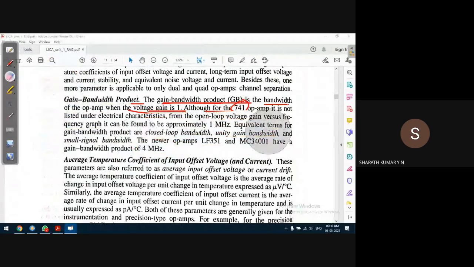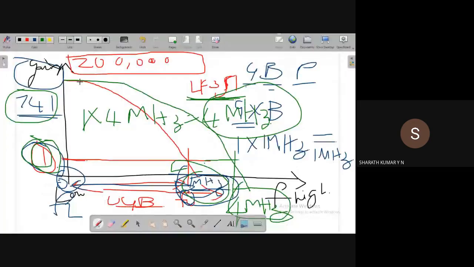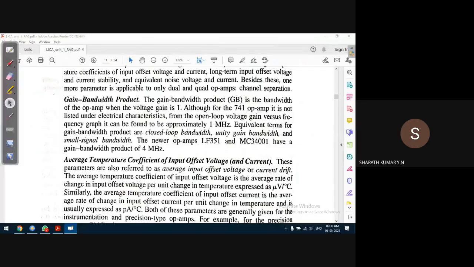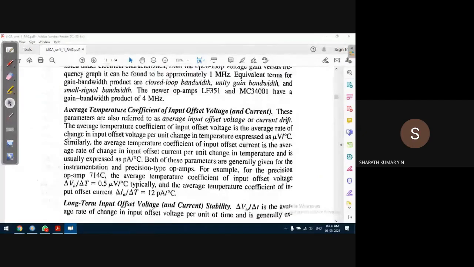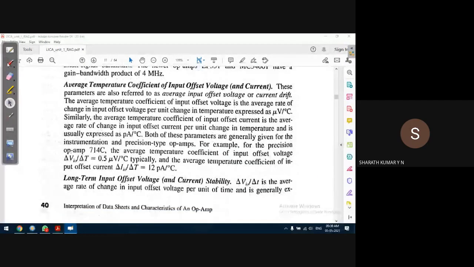We need not plot this, we need not worry about that. The manufacturer will provide the plot. Using this plot we can find out the gain bandwidth product. So this point is very, very important. The gain bandwidth product determines the frequency of operation of an op amp. Now, average temperature coefficient of input offset voltage and current.